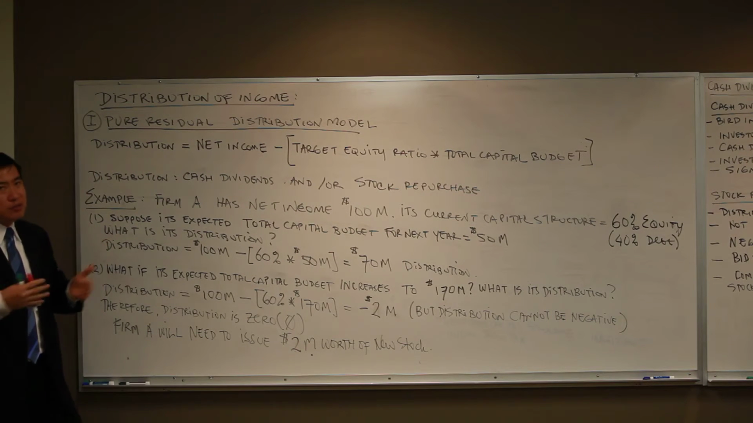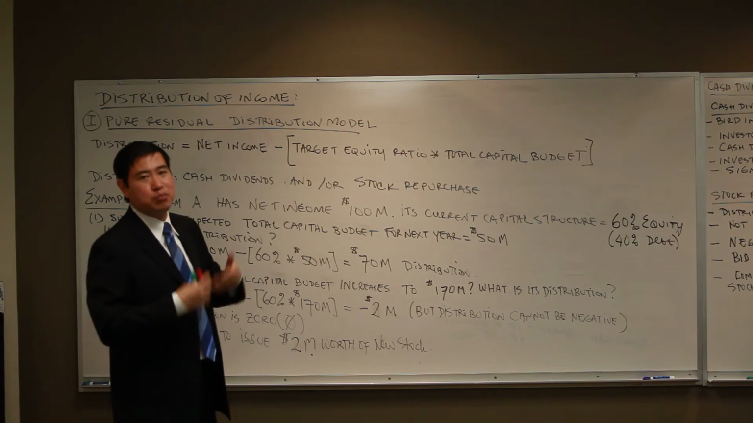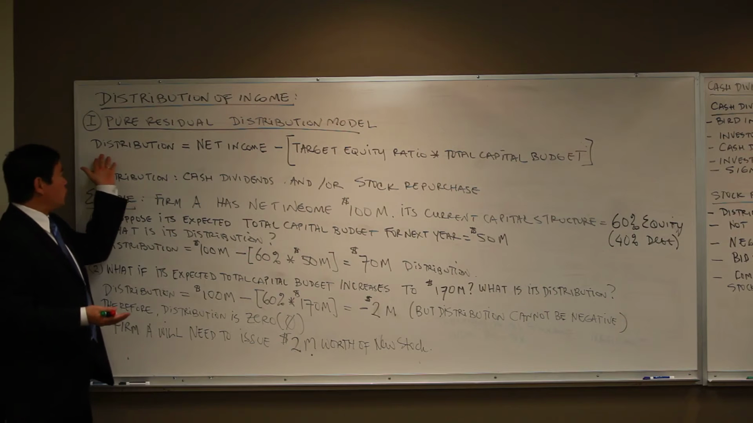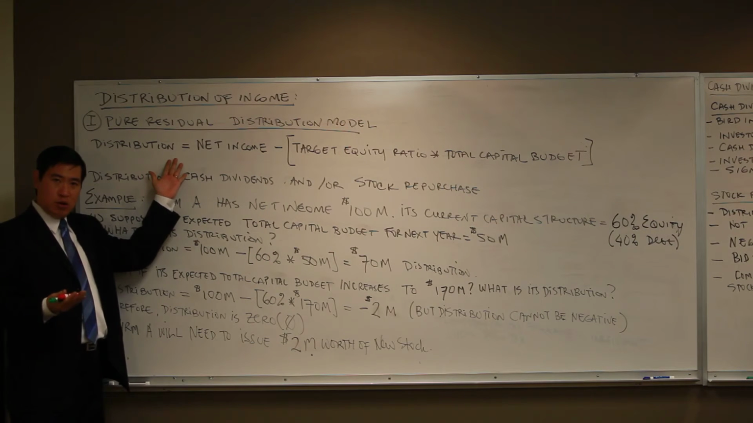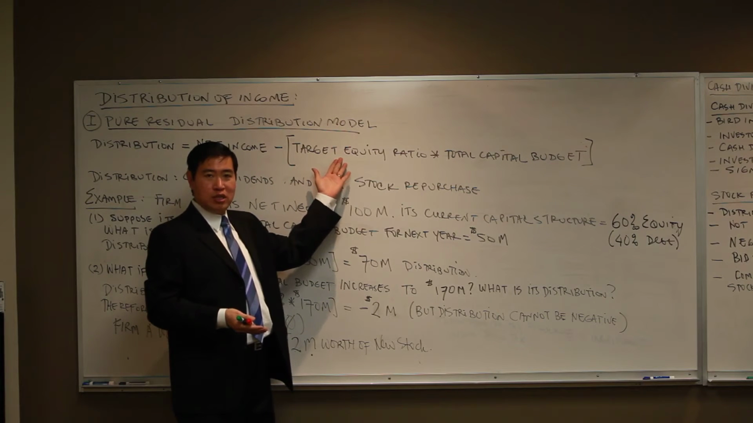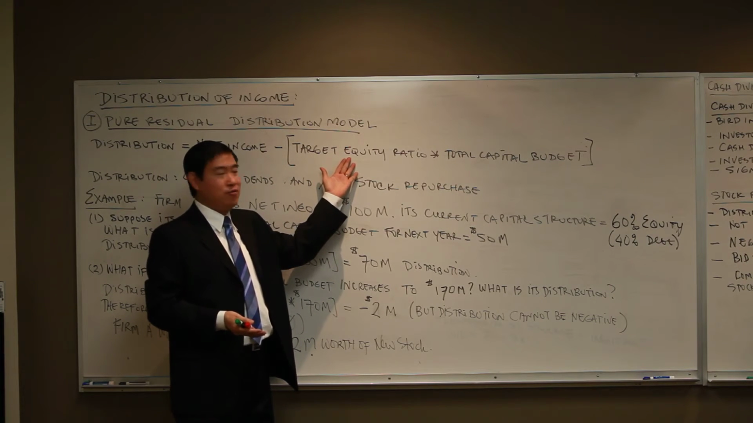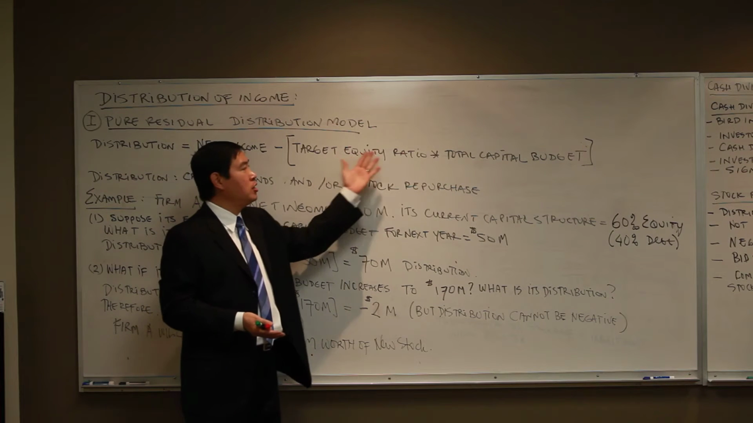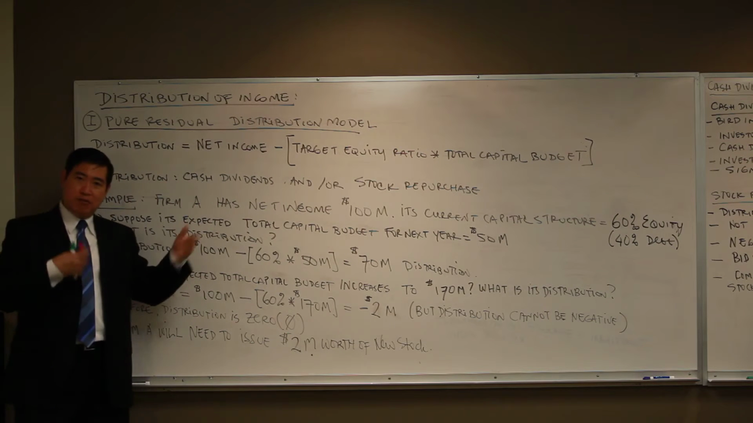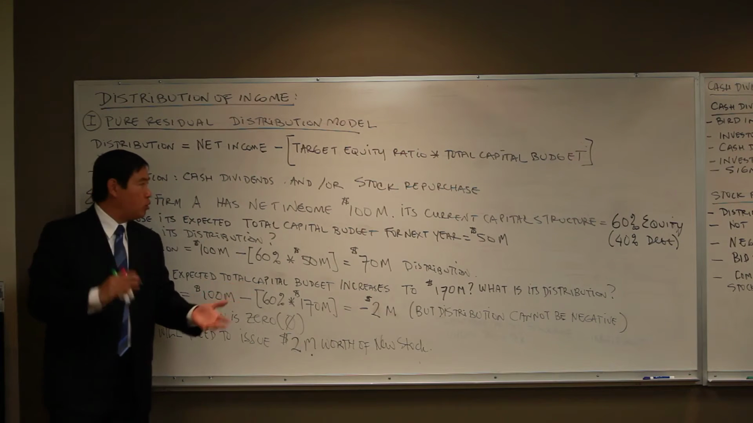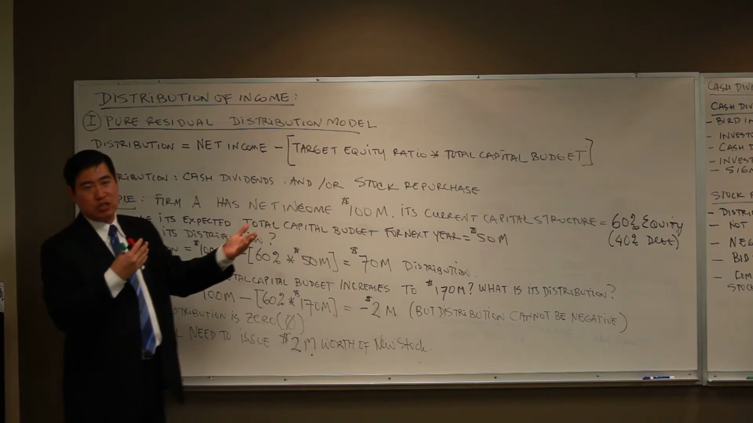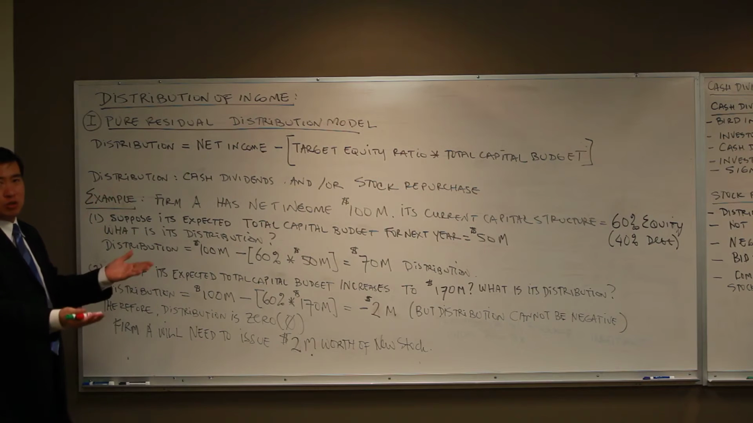And we're going to learn about just a simple model, which is called the pure residual dividend model, right? Distribution model, which basically says that distribution is equal to the net income minus the target equity ratio, which is basically the proportion of equity financing, times the total capital budget. So distribution could be in the forms of the cash dividend back to the shareholders and or stock repurchase. So it could do both cash dividend and stock repurchase, or cash dividend only, or stock repurchase only.